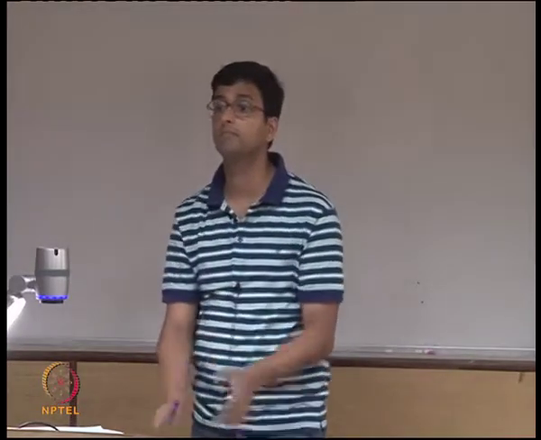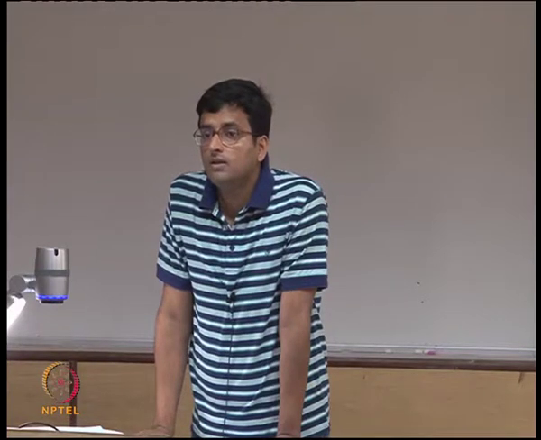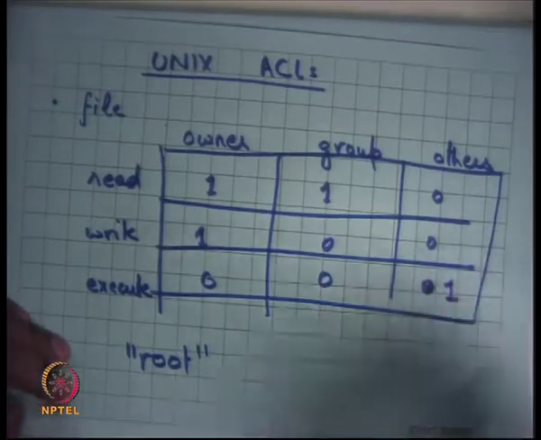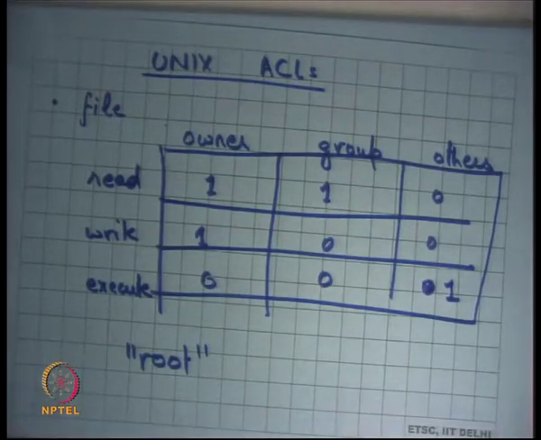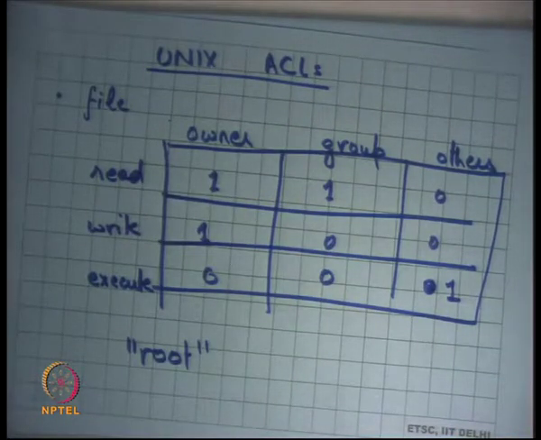Yes? Isn't that similar to just saying that, for example, if RWX is my privilege, then I'll set the others' privileges also to RWX? Isn't it similar to saying that I have an execute bit set on a file? What's the difference between a setuid bit and just saying that this file is executable by others? If I just say that this file is executable by you, you will be able to execute it, but the process that will execute out of your invocation will execute with your privileges, not with my privileges, and so it will never be able to touch my files or write to my directories.